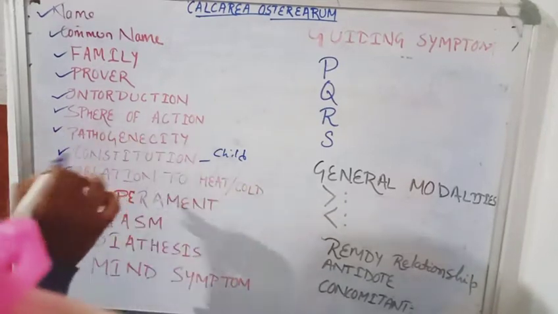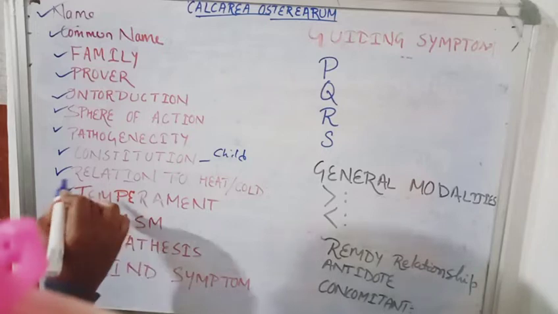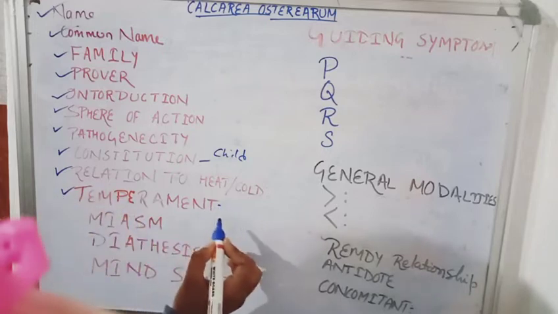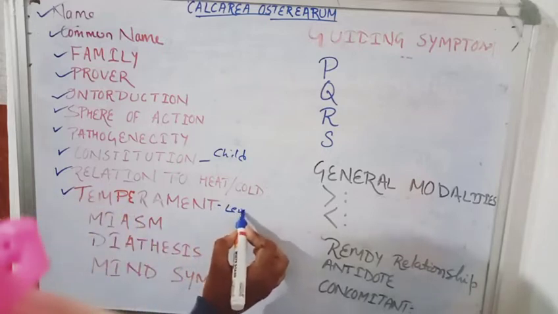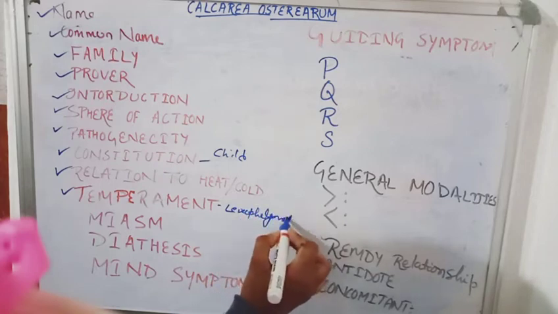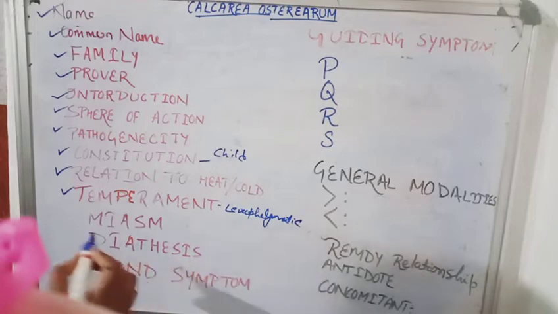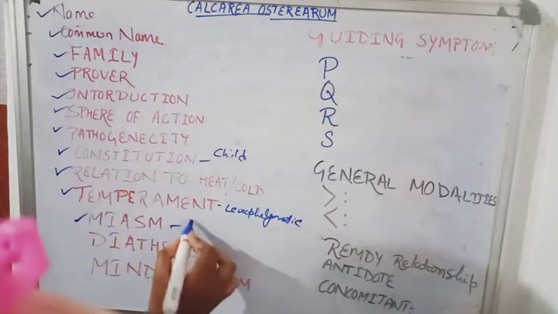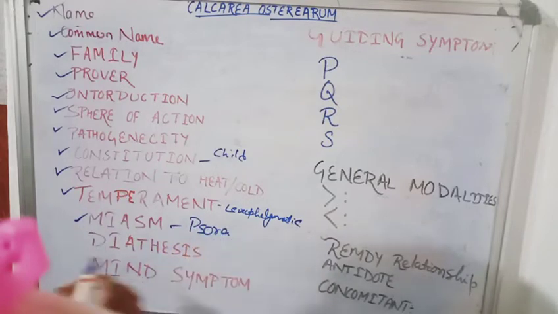Temperament we also discussed: they are phlegmatic. Miasm also we discussed, mainly psoric.